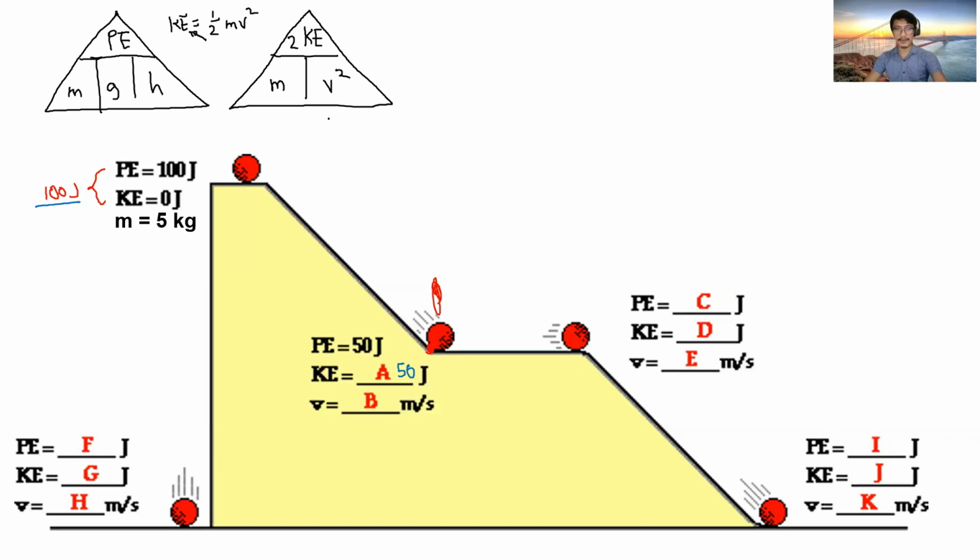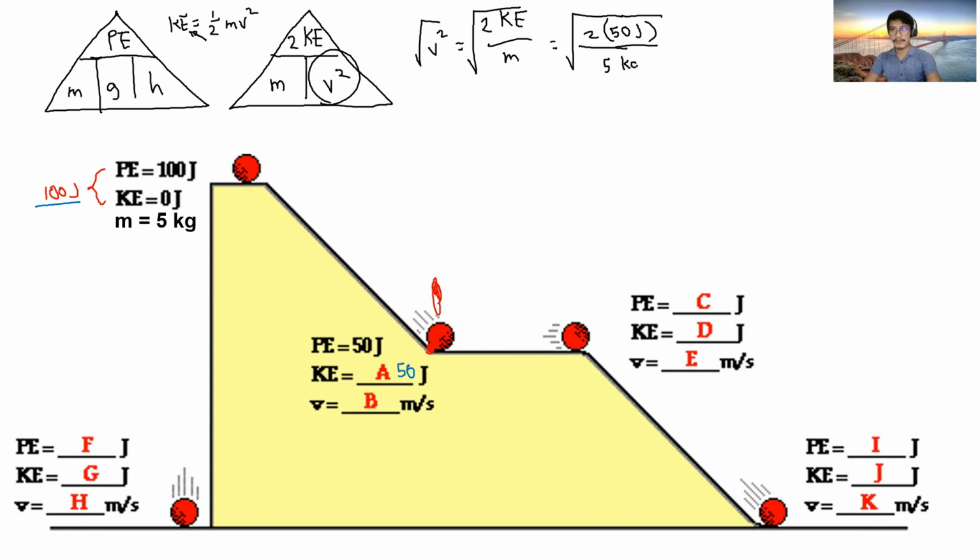So in this case, ang hinahanap natin si velocity. So ito. So that will give us velocity squared is equal to 2ke over mass. So take the square root kay naa may square root. So that is just equal to square root of 2 times the kinetic energy, which is 50 joules, divided by the mass, which is 5 kilograms. And that will give us